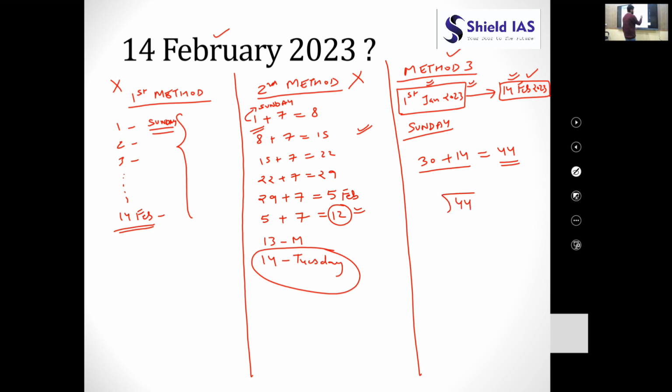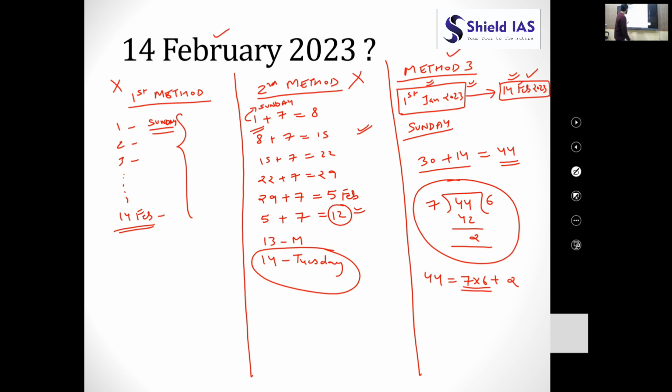After that, divide this 44 by 7. 7 sixes are 42. The remainder comes out to be 2. You can always write it like this: 44 equals 7 into 6 plus 2. Just see what this means. 7 sixes means you are adding 7, 6 times. But we have already seen that no matter how many times you add 7, the effect on the day does not change, because 12th February would come out to be Sunday.